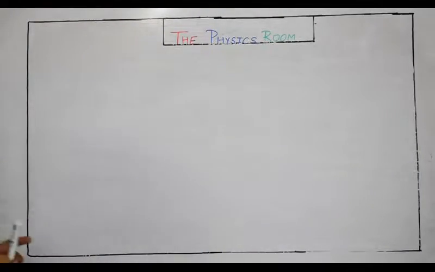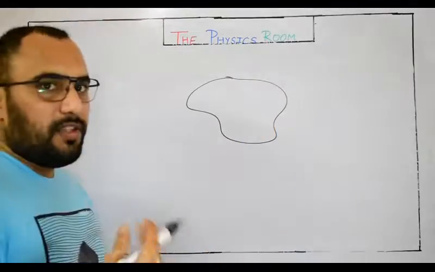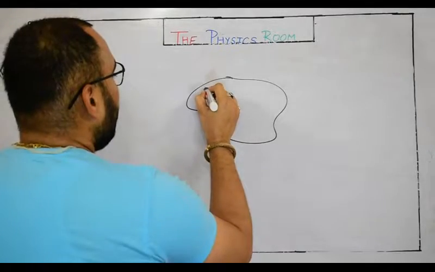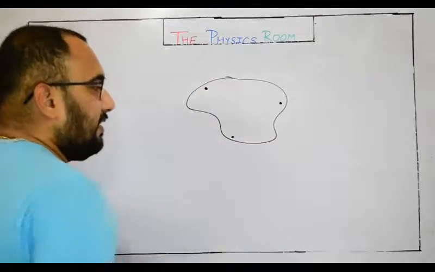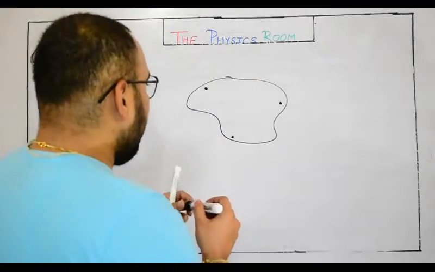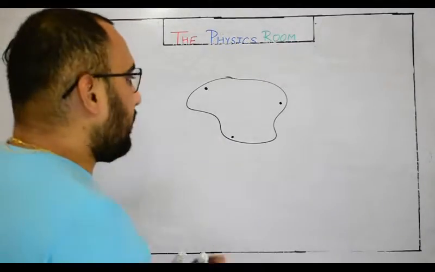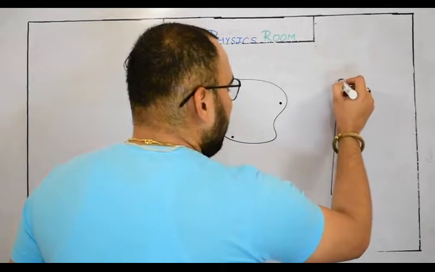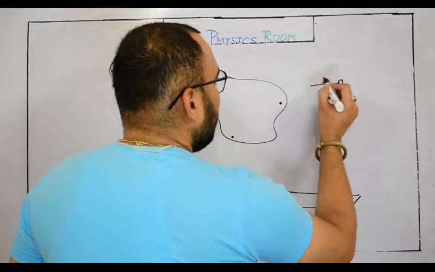So what will we do? Suppose we have this irregular shaped lamina for which we need to find out the center of gravity. So do one thing, just make 3 or 4 narrow holes closer to the edges, like this. Okay, and now use a plumb line and a retort stand. A retort stand is a simple stand which is present in your chemistry lab also. This stand, with a nail.